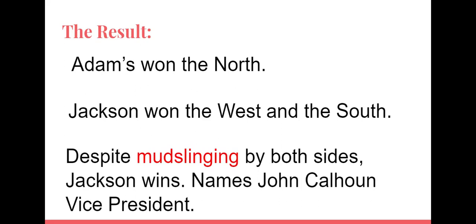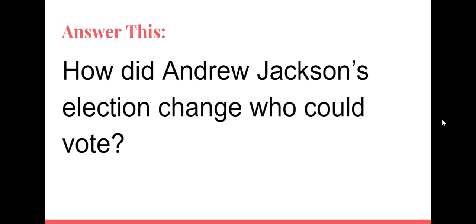So the result: Adams won the North and Jackson won the West and the South. Despite mudslinging, calling names by both sides, Jackson wins. He names John Calhoun vice president. So on your piece of paper, if you just jot down this question: how did Andrew Jackson's election change who could vote?